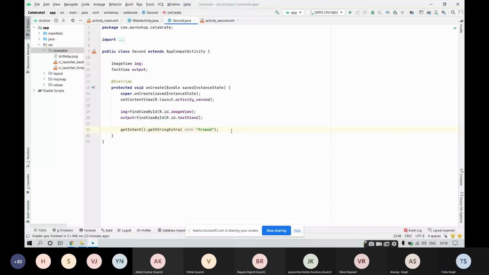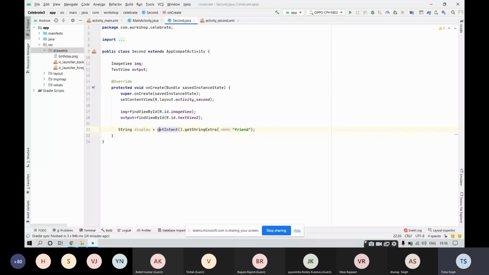For that, make use of this string data type and a variable, let's call this variable display, and with the help of the assignment operator assign it. So inside string, declare this variable display, assign it like this, then getIntent, fetch the string with the help of this key. Fine.